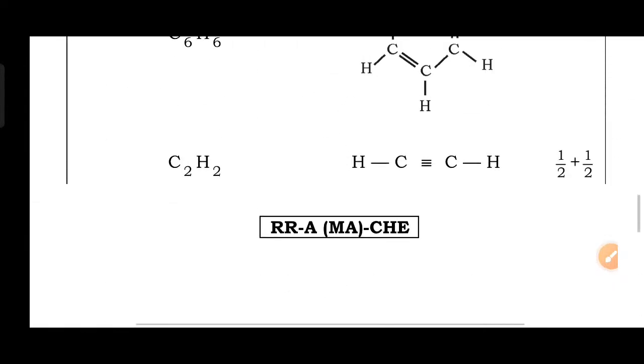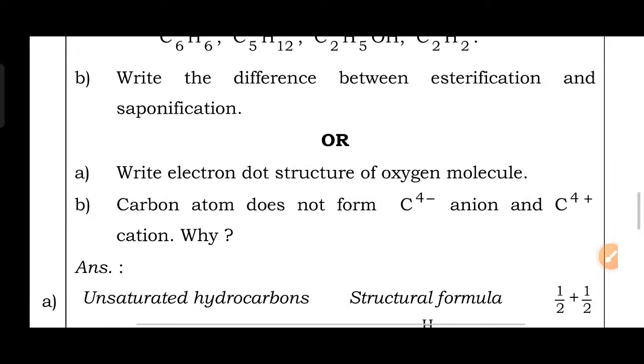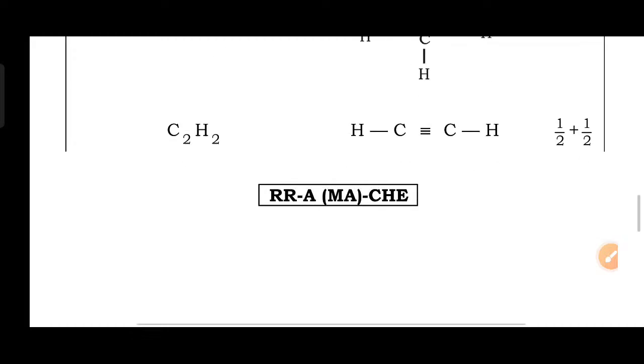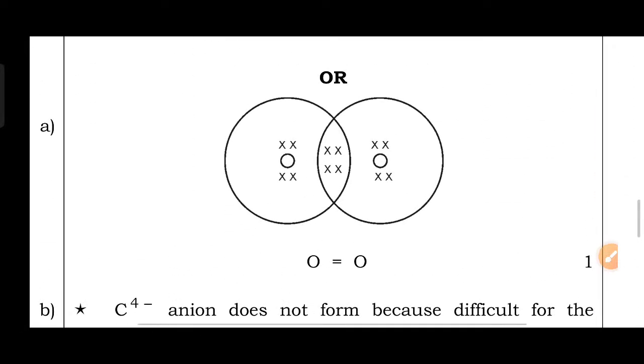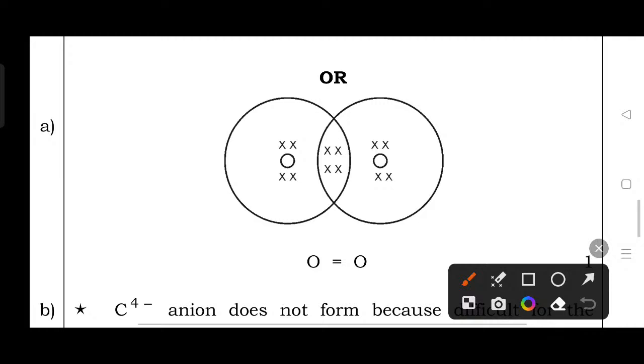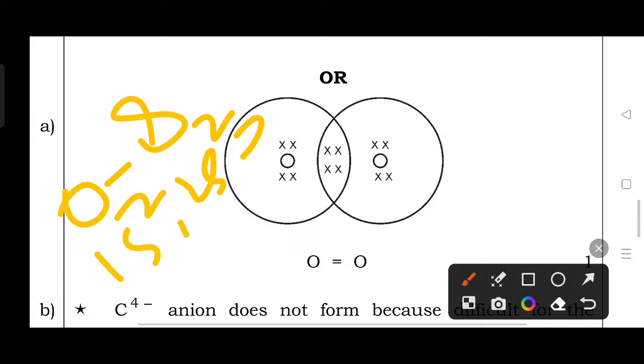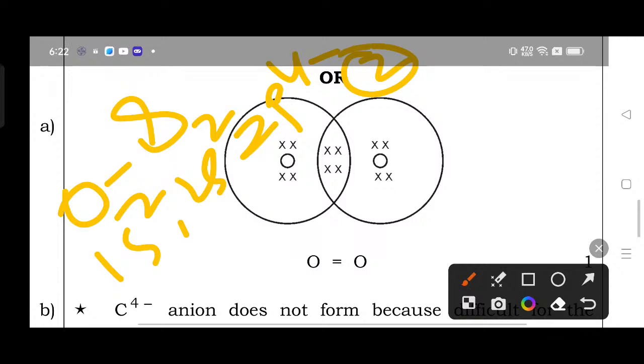Then for this question, another type of question is there. That also contains A, B type questions. See question A: write the electron dot structure of an oxygen molecule. See here, they asked about the oxygen molecule. Oxygen atomic number 8, electron configuration 1s2, 2s2, 2p4. In the outermost orbit, to complete it, how many electrons are required? 2.